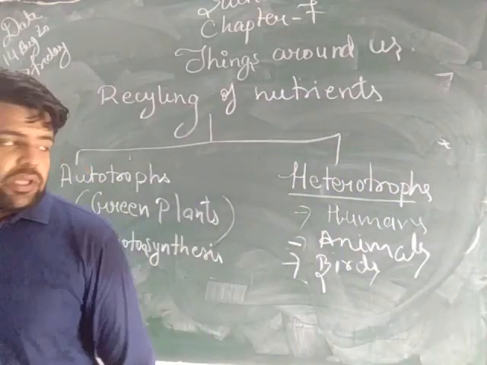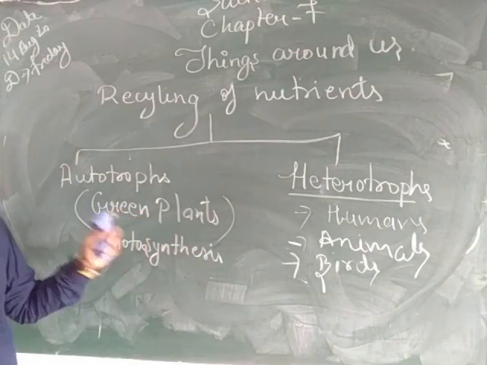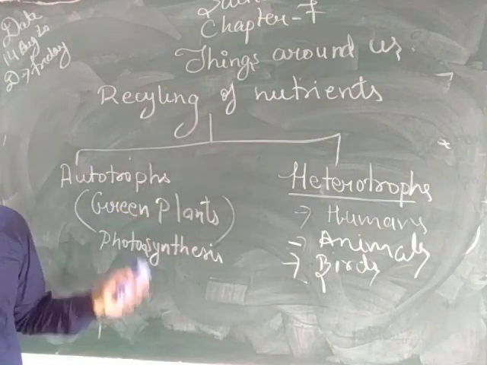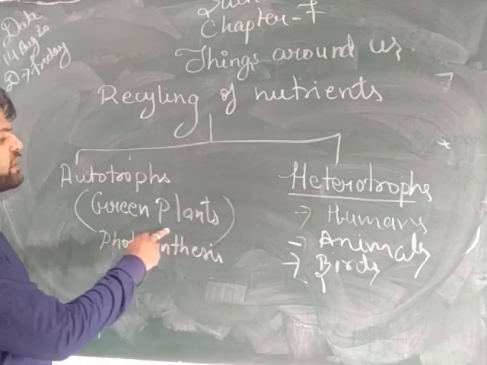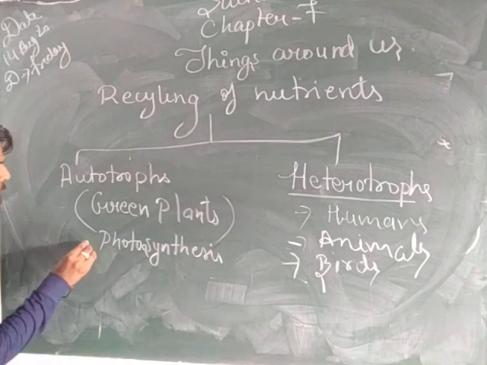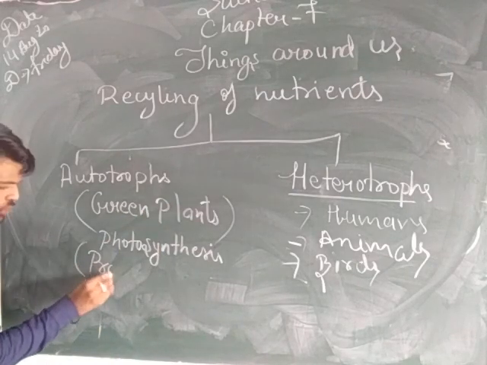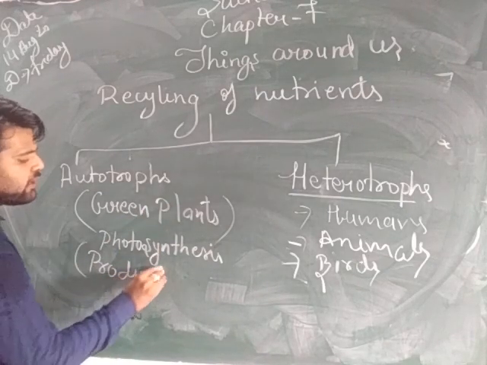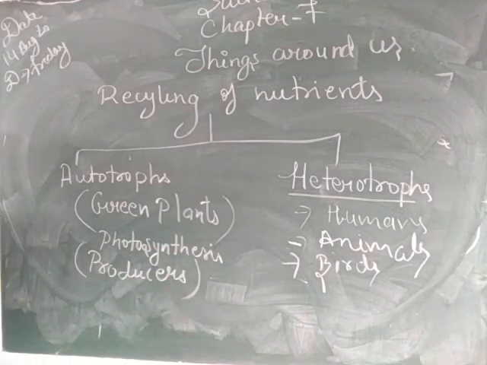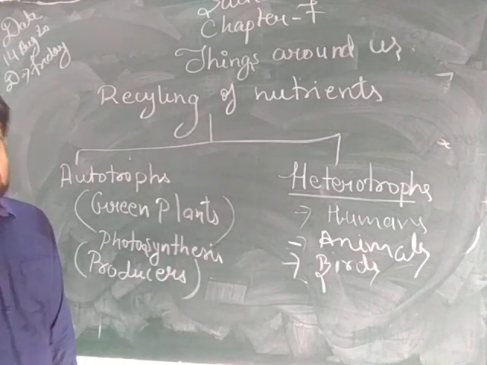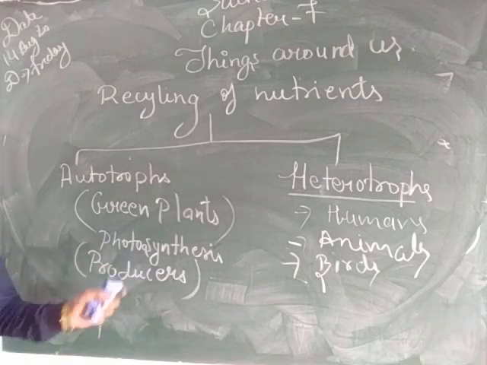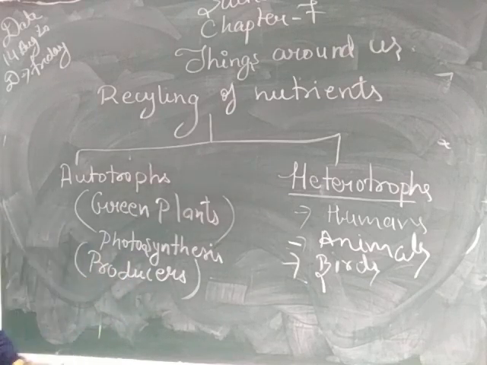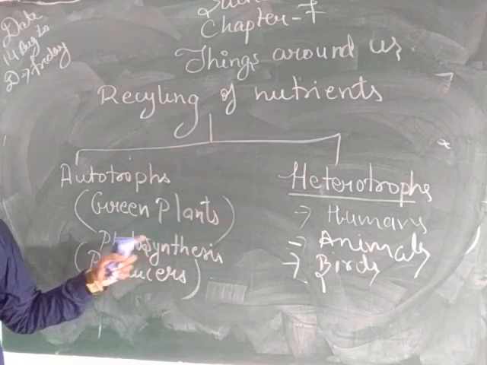So we just saw that green plants make their own food with the help of the process known as photosynthesis, due to which they are also called the producers. Plants are called producers because they prepare their own food with the process known as photosynthesis.